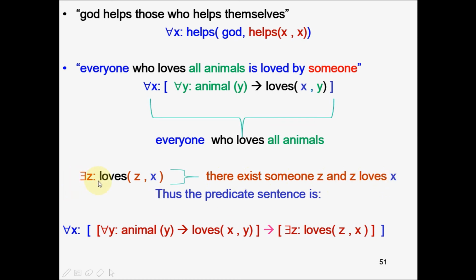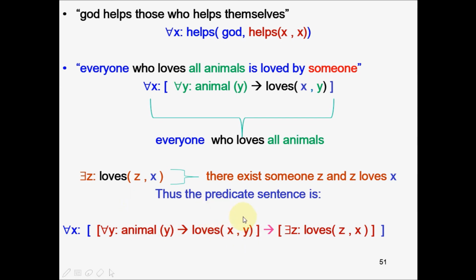So there exists some Z such that Z loves X. So together, when you embed these two together, you get this sentence: for all X, for all Y, if Y is animal implies X loves Y. That means that someone loves all animals.